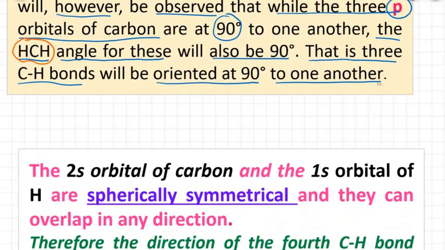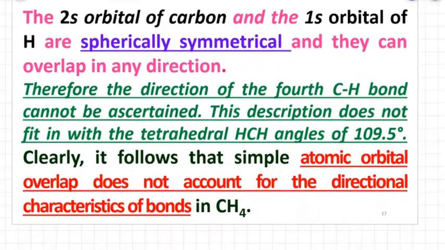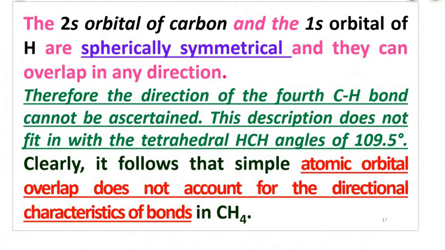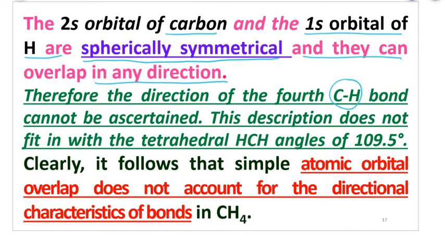The concept we have to understand is that the 2s orbital of carbon and the 1s orbital of hydrogen are spherically symmetrical, and they can overlap in any direction. Therefore the direction of the 4th C-H bond cannot be ascertained exactly.